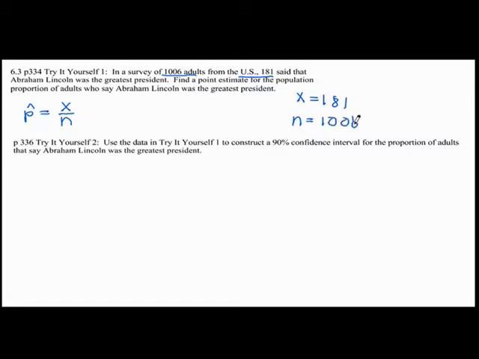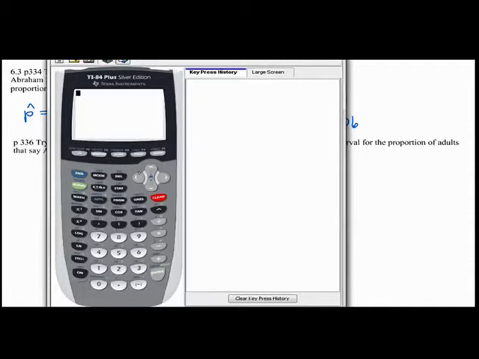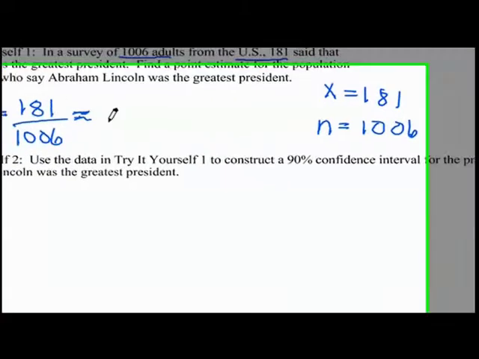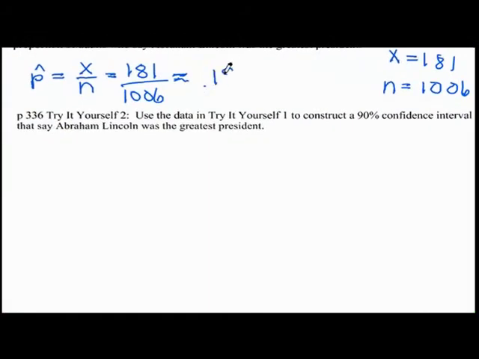So this is just a sample. We're giving an estimate. So you're going to do 181 divided by 1,006. Your calculator is just 181 divided by 1,006. And that'll give you 0.1799 and so on. Let's go 2 decimal places to 0.18. So our point estimate is going to be 0.18.